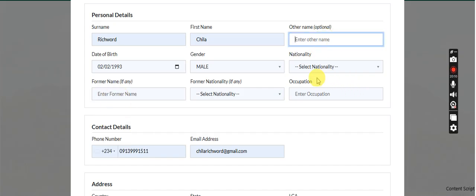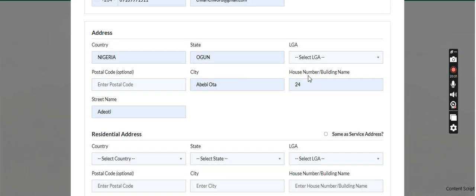So I'm just putting any name now, just for the purpose of this. Don't forget, make sure you always put the third word, the other name. Make sure you always add it in your registration. And also don't forget that everything should be in capital letters, please. Everything should be in capital letters.